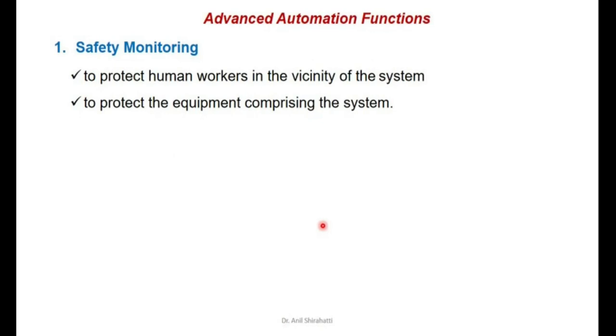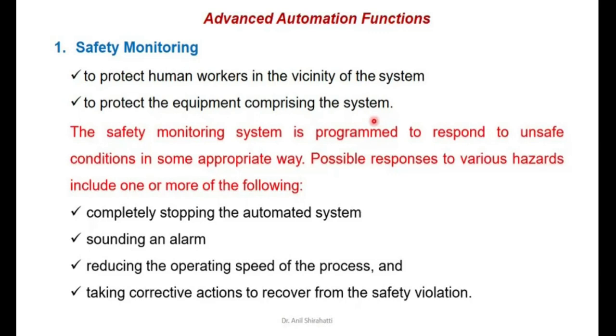Now there are advanced automation functions. So first is safety monitoring. Why we need the safety? To protect human workers in the vicinity of the system, and to protect the equipment comprising the system. So that's why we need the safety monitoring system. The safety monitoring system is programmed to respond to unsafe condition in some appropriate way. Possible responses to various hazards include one or more of the following: completely stopping the automated system, sounding an alarm, reducing the operating speed of the process, taking corrective actions to recover from the safety violation.